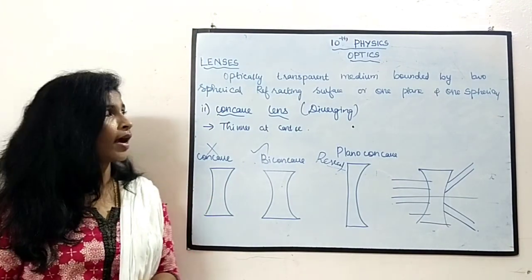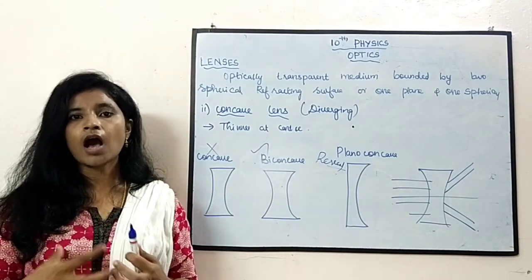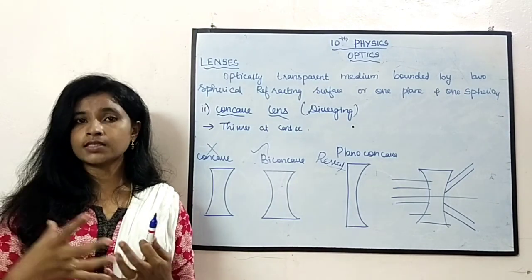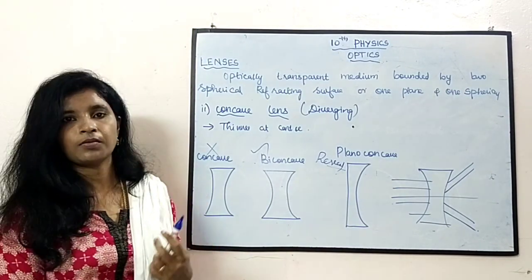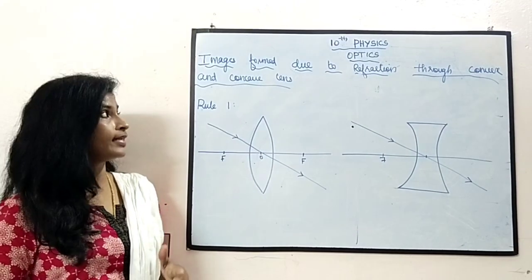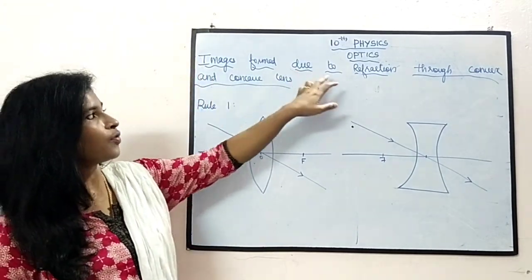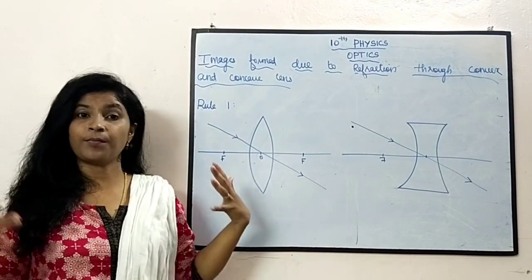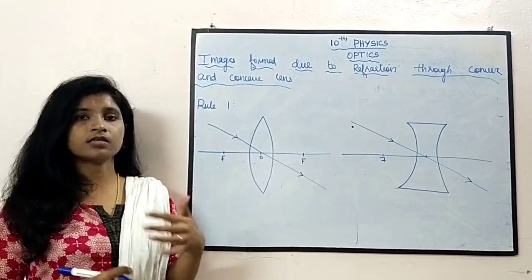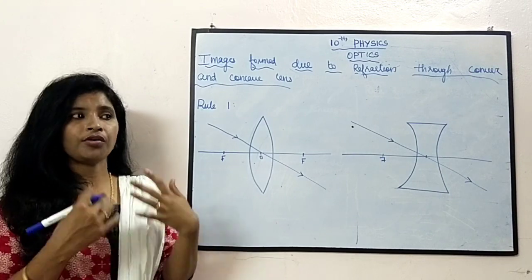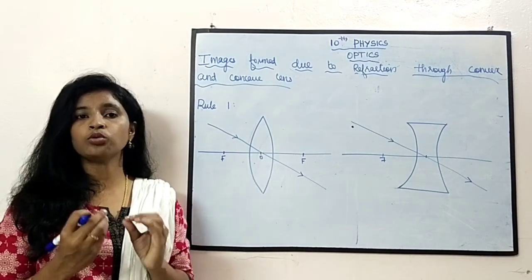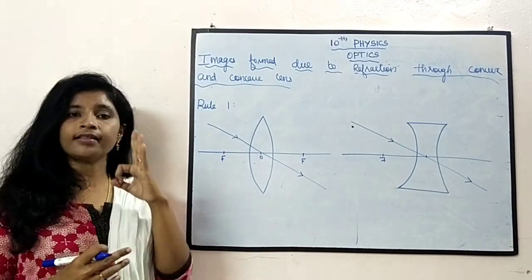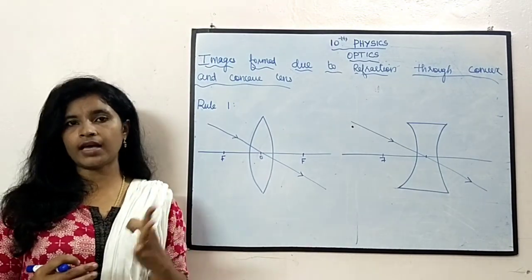Now let us see how the image will be formed when we pass the light through these lenses. Let us discuss the image formed due to refraction through the convex and concave lens. When we pass a light through these lenses, what happens? In order to study that, we have to know some rules. Three basic rules are there. To study ray optics, these rules are very important.